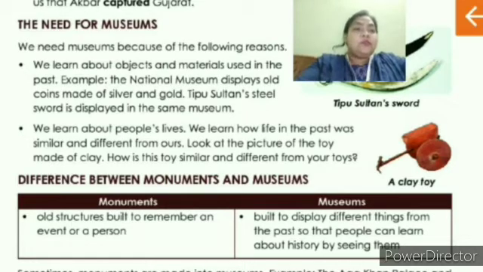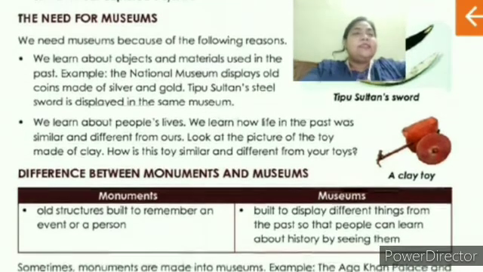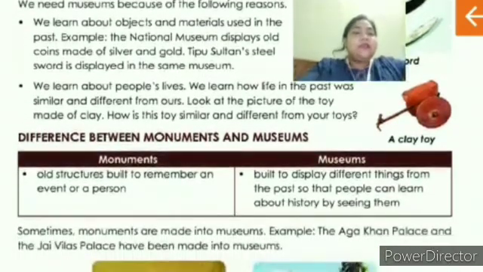Now museum: built to display different things from the past so that people can learn about history by seeing them. Yes, children, we have learned what a museum is. In a museum they display old things, so we can collect information about the past by seeing them. And who gives us the correct information? The historian and the archaeologist give us the correct information about the past.